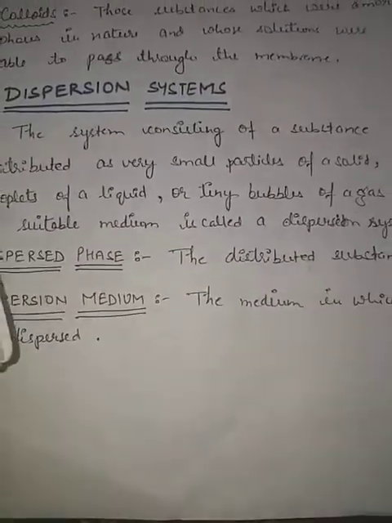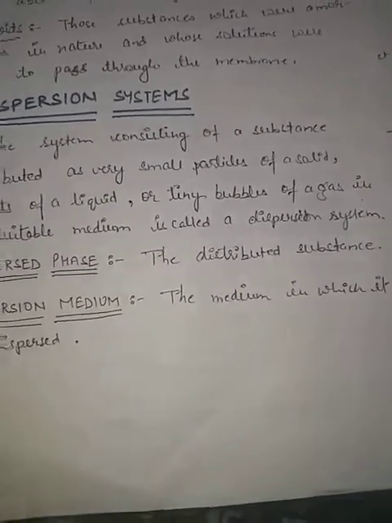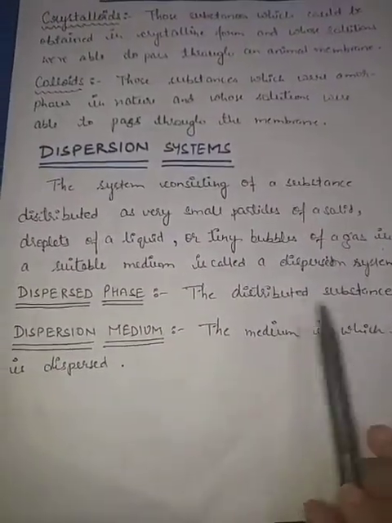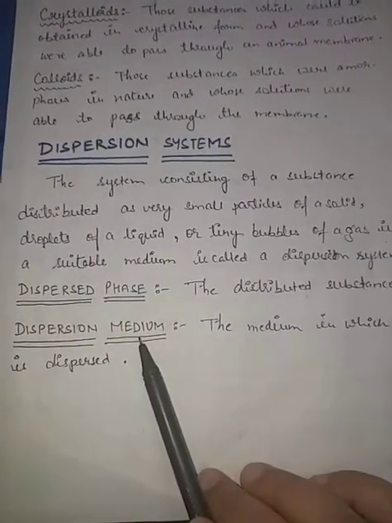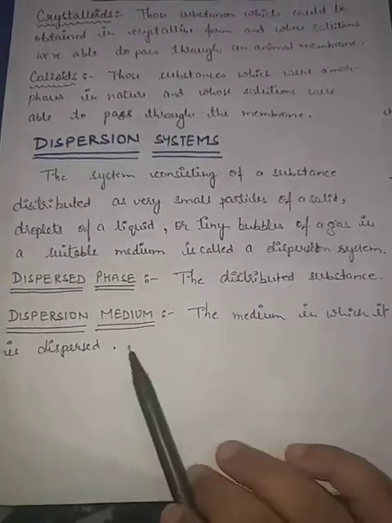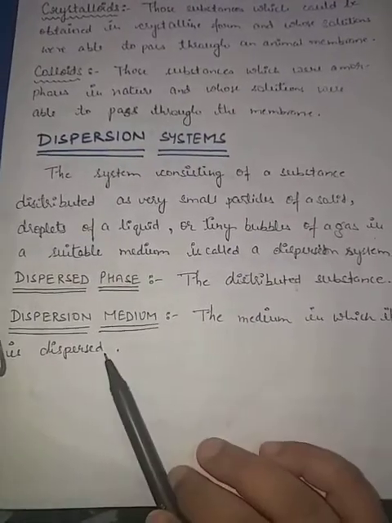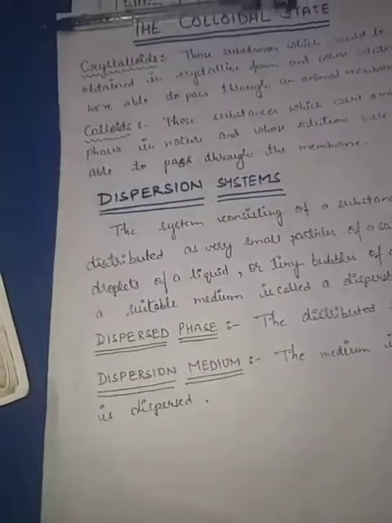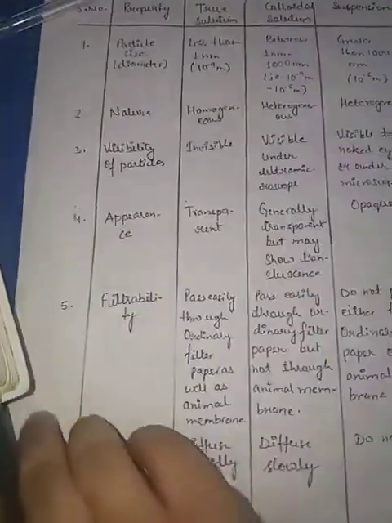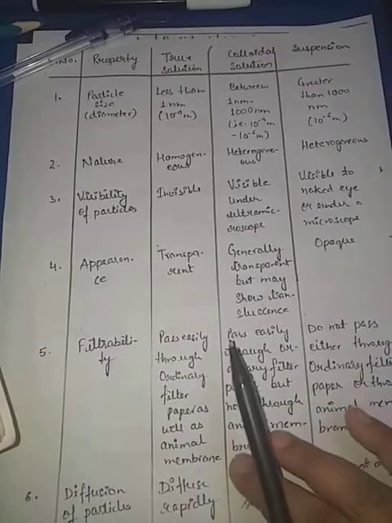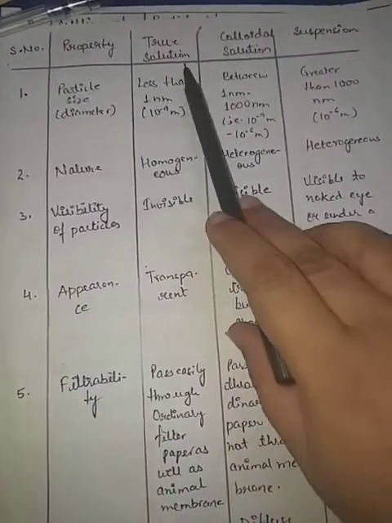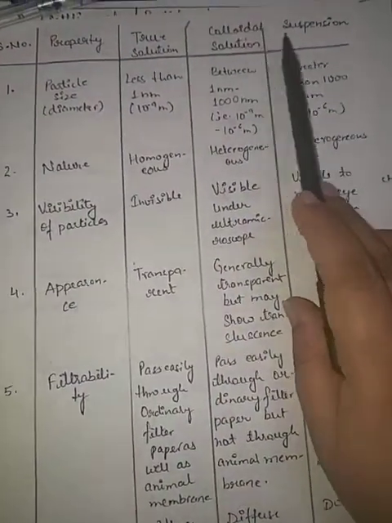Dispersed phase is the distributed substance. The substance which is distributed is called dispersed phase. And dispersion medium is the medium in which this distributed substance is dispersed. Okay, now next we will study about the properties. Here we'll distinguish between the properties of true solutions, colloidal solutions, and suspensions.